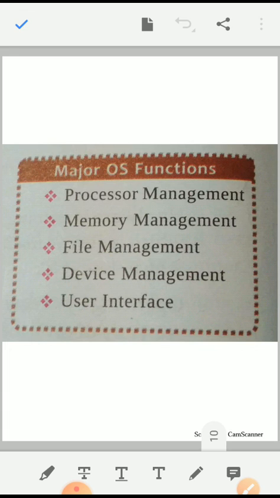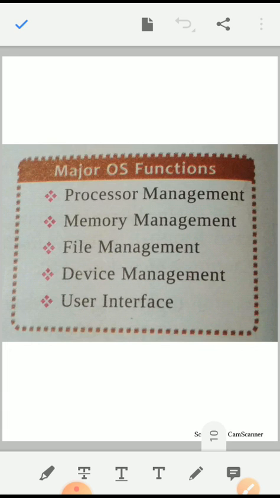Operating system manages all the files in permanent storage. It ensures the proper saving of data at an appropriate location. Then device management. The operating system is also responsible for proper handling of input and output devices. This function ensures smooth reading of data from the input devices and sending the data to the correct output device.